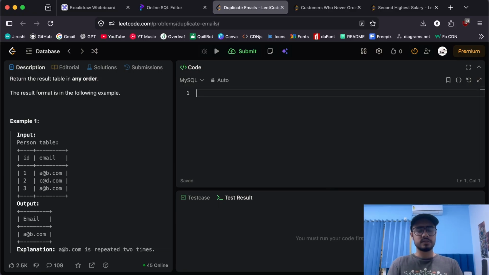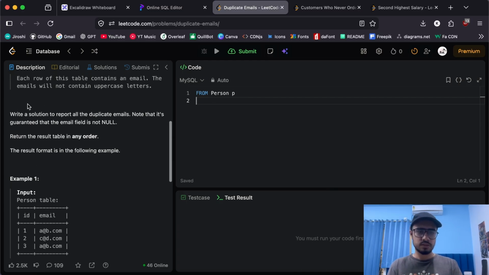So as we were talking about this execution flow, we know that we need to select something from the persons table. Let's call it P. Okay, and now do we have a condition here? Yeah, we do have a condition that we need duplicate emails. And what does duplicate mean? Meaning we can say in a simpler way that the count is more than 1, right?